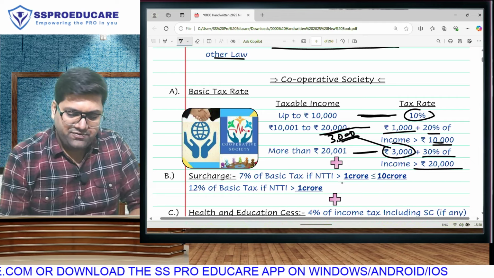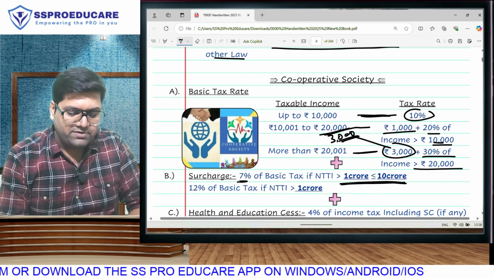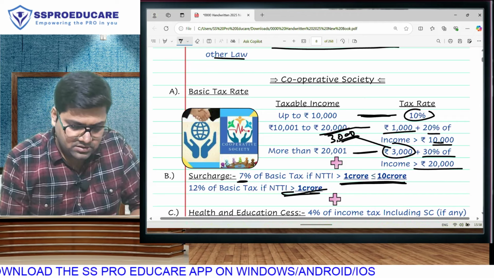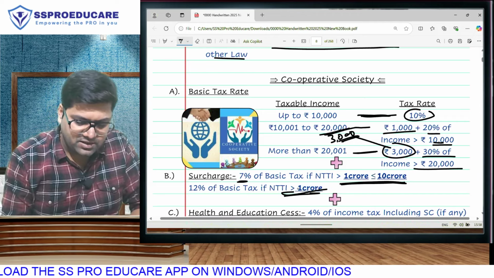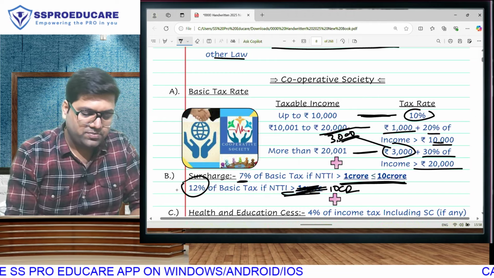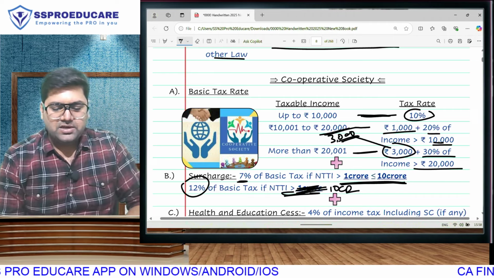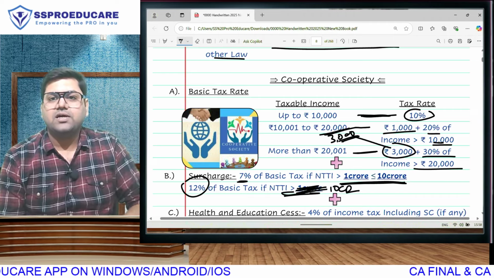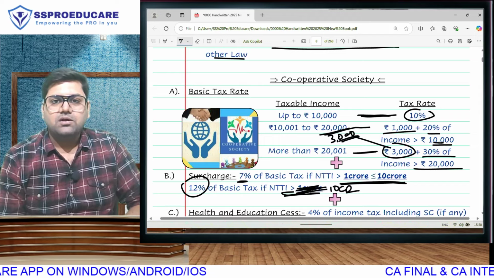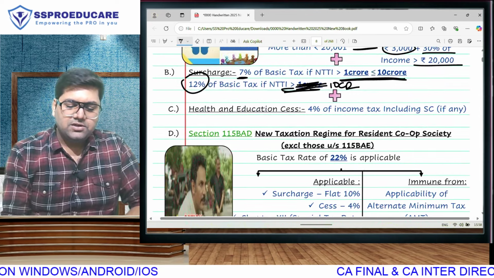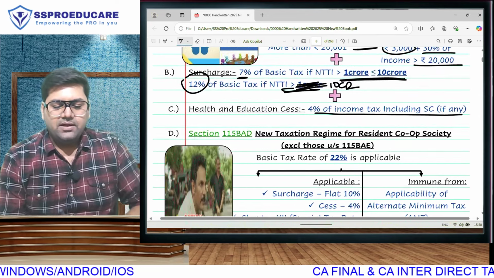Surcharge, if income is between 1 crore and 10 crore, it will be 7%. And if income is greater than 10 crore, it is going to be 12%. There is a printing mistake here. Okay. Next, HEC 4% always will be applicable.